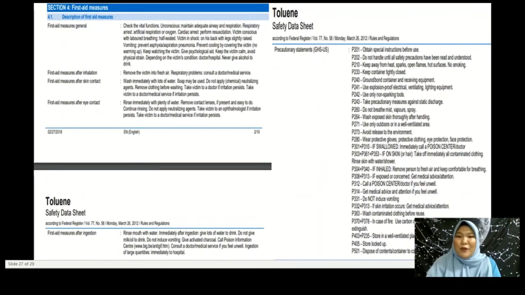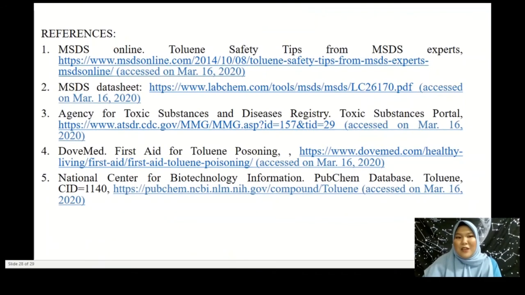Lastly, I provide toluene's safety data sheet on precautions on how to handle toluene, and first aid measures after inhalation, after skin contact, after eye contact, and after ingestion of toluene. Here are some references that we referred to.